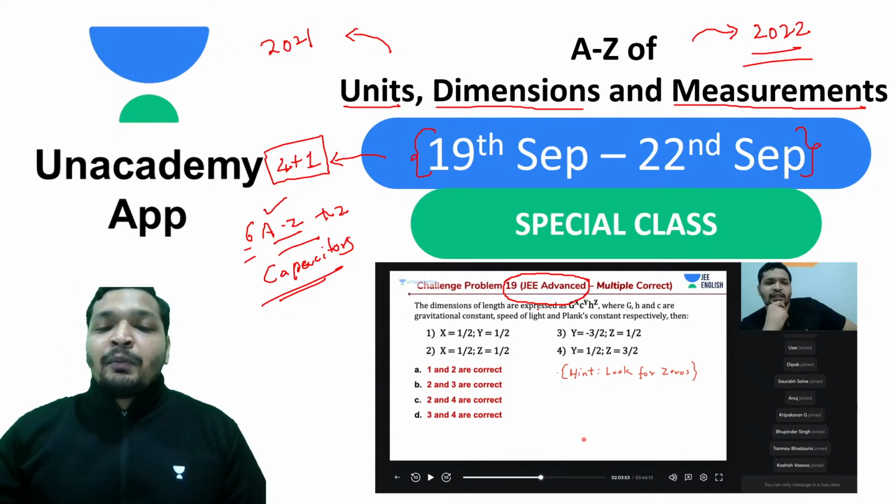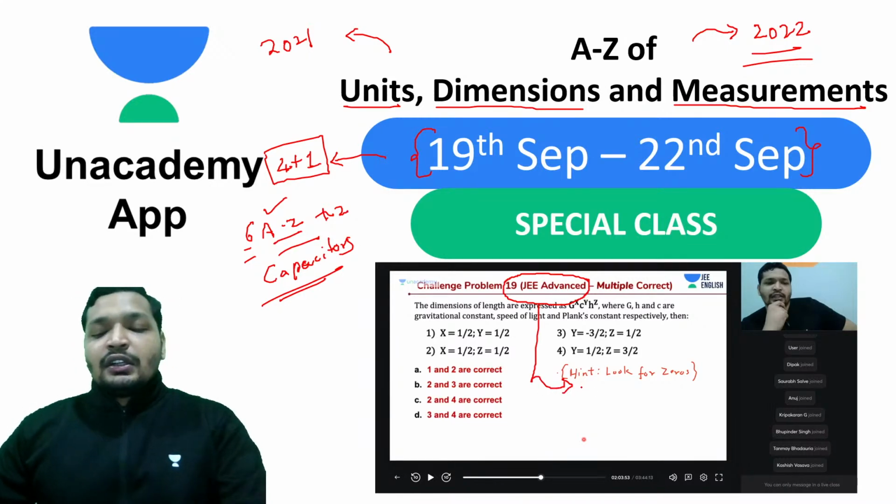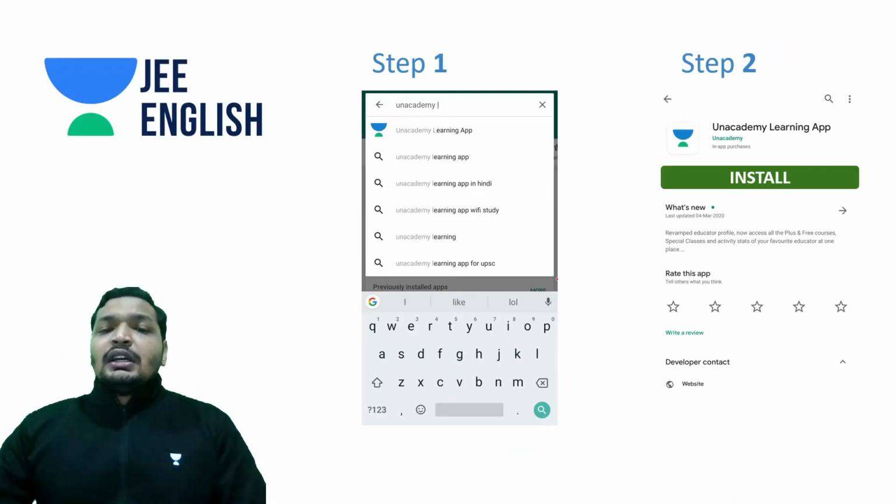It's definitely an asked topic. You can always check out the papers of JEE Mains and JEE Advanced, the previous year papers, and it has always been asked, and it's an easy one.